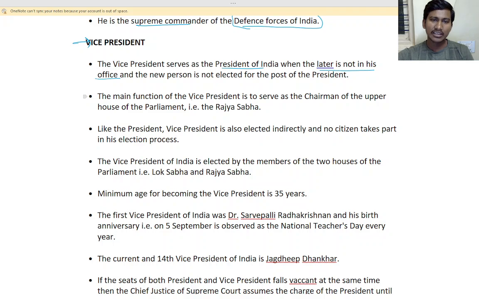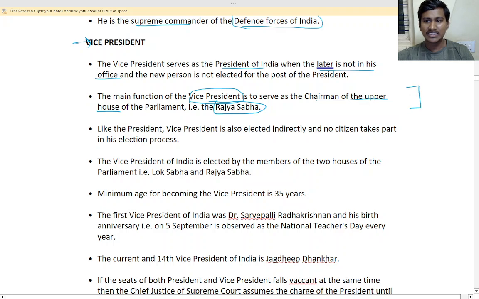So every vice president will be chairperson of the upper house, that is the Rajya Sabha. In the Rajya Sabha, you may have seen, debates will be going on. The person will be there, and the ministers and all will be debating.